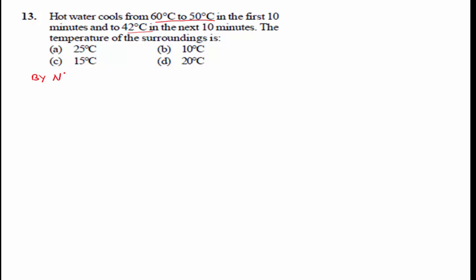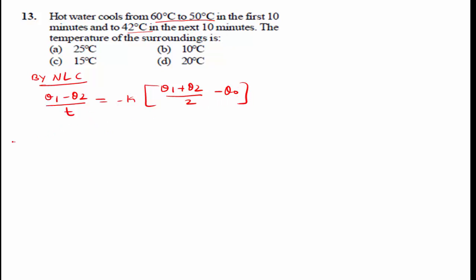By Newton's law of cooling, we know the formula (theta 1 minus theta 2) divided by T is equal to minus K into ((theta 1 plus theta 2) divided by 2 minus theta 0), where theta 0 is the temperature of the surroundings.